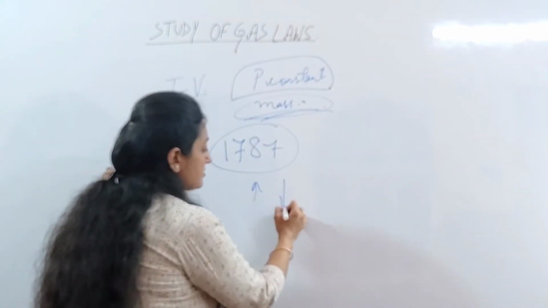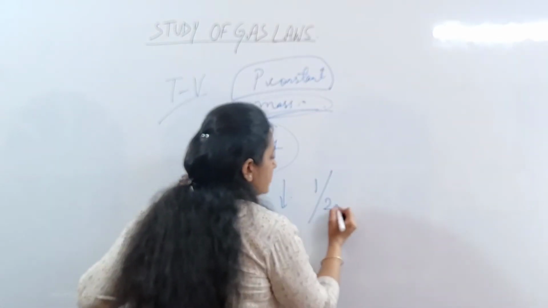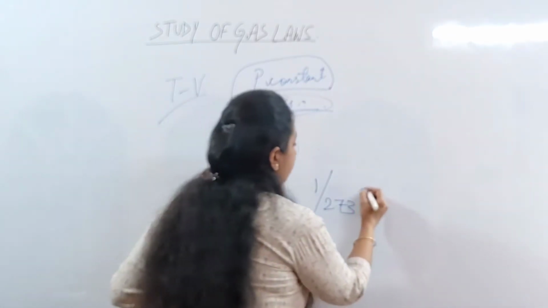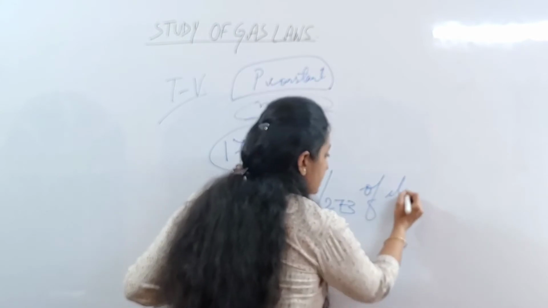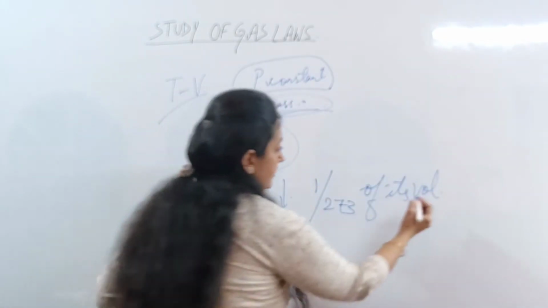It would increase or decrease by 1/273 of its volume at 0 degree centigrade.